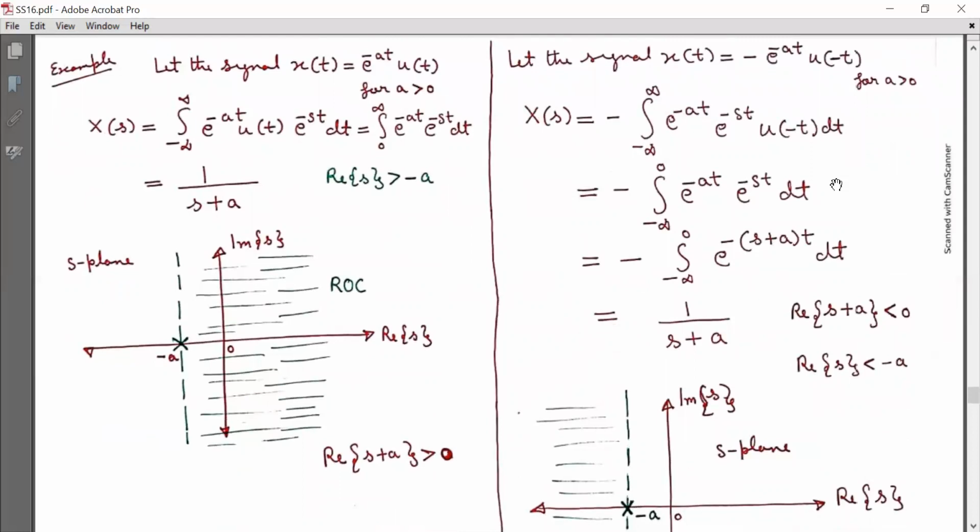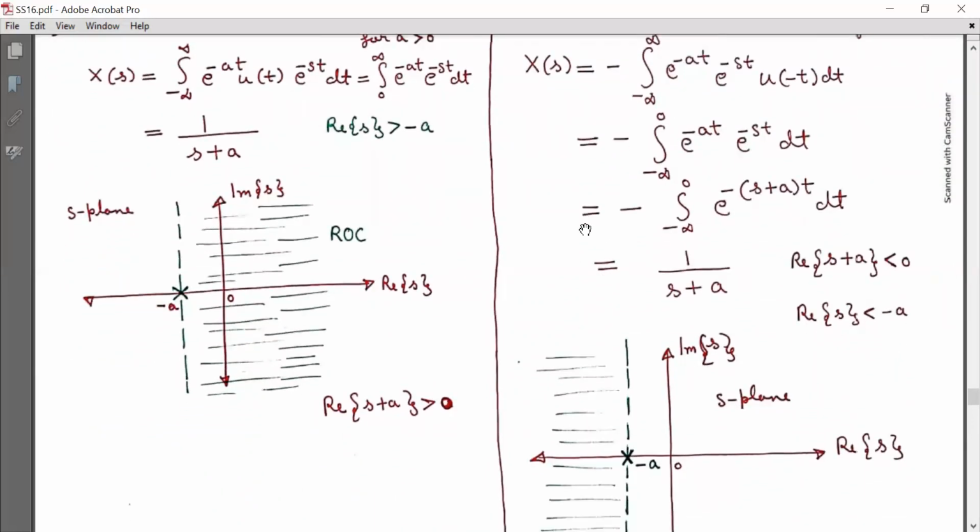Now solving this integration, I get the answer capital X(s) equal to 1 by s plus a for real part of s plus a less than 0, or real s less than minus a. Therefore, capital X(s) is equal to 1 by s plus a for real s less than minus a.